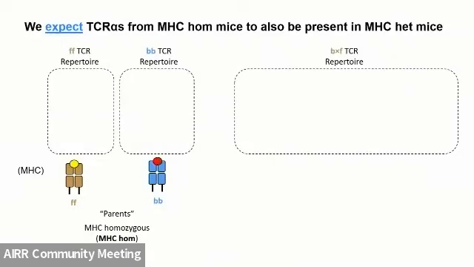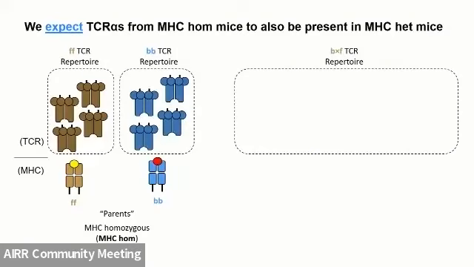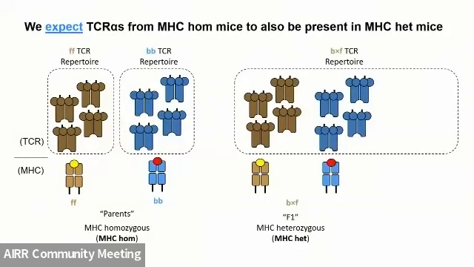And just to hit home this point, the FF TCR repertoire is inherited or effectively selected by particular MHC class 2 molecules from the parents. And those repertoires, the beige colored and the blue colored, are virtually non-overlapping. And the B cross F animals then inherit those same class 2 molecules and should then elicit the same sets of TCR repertoires from either parent. But they should be able to elicit the sum of the 2 parents as far as the repertoires are concerned.